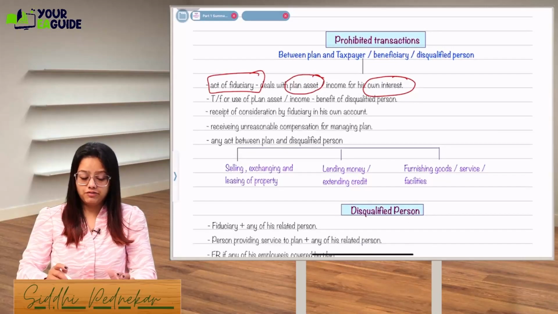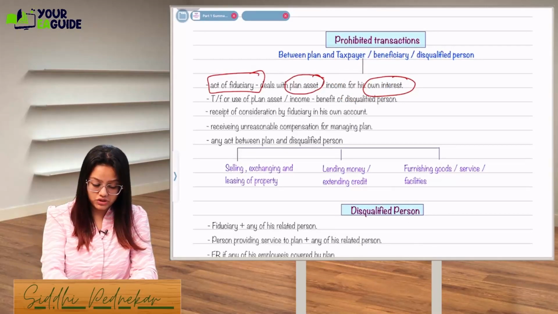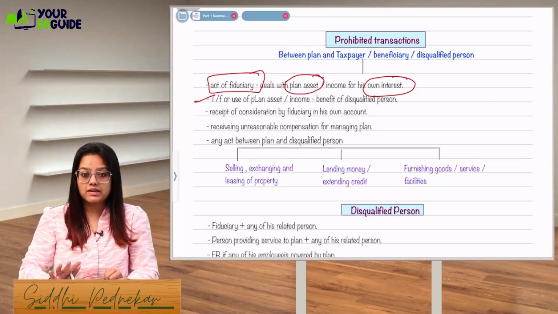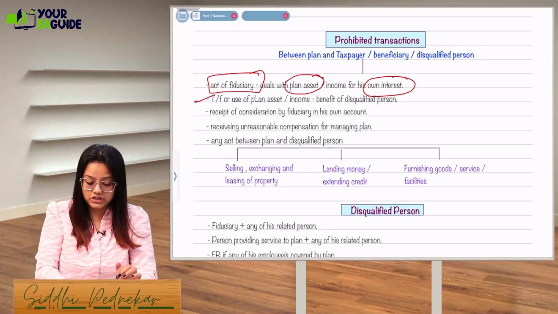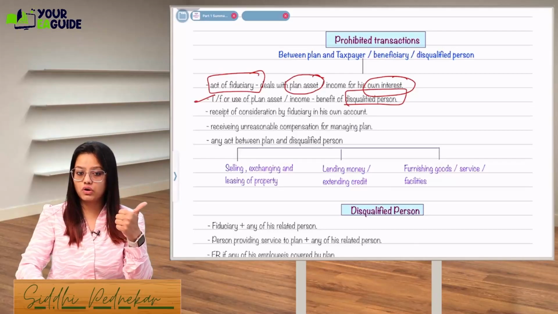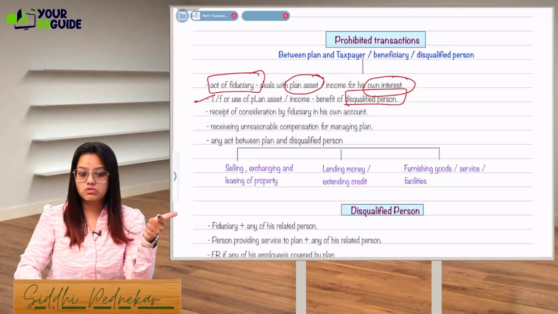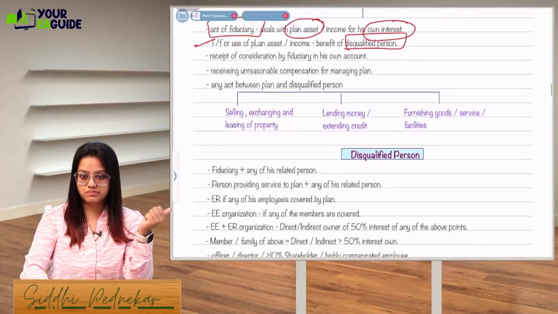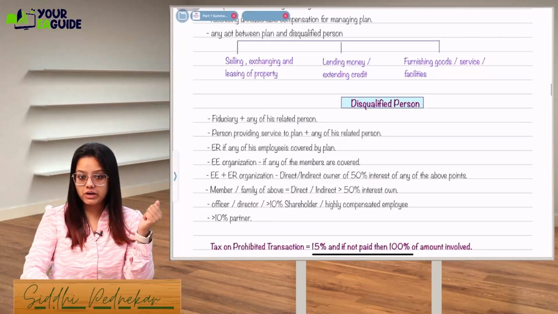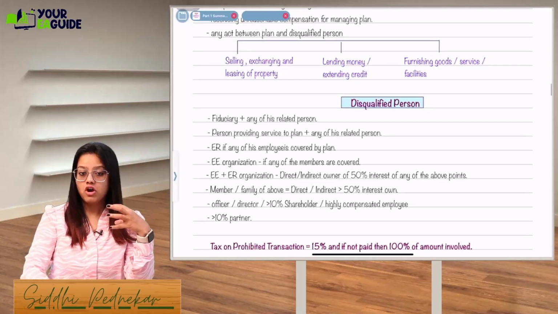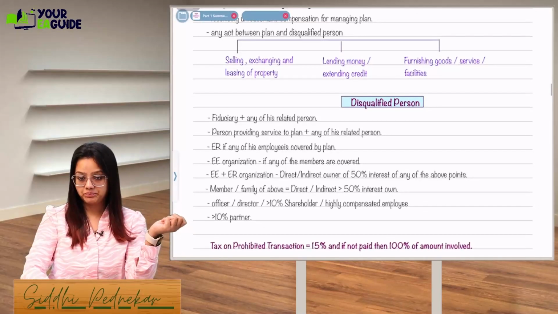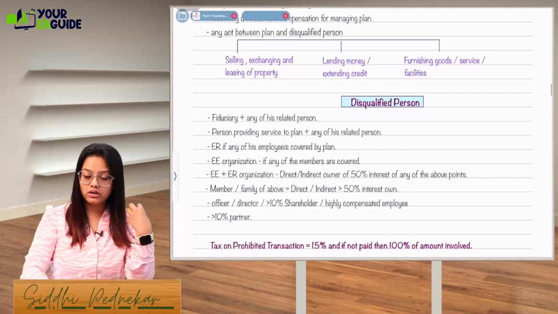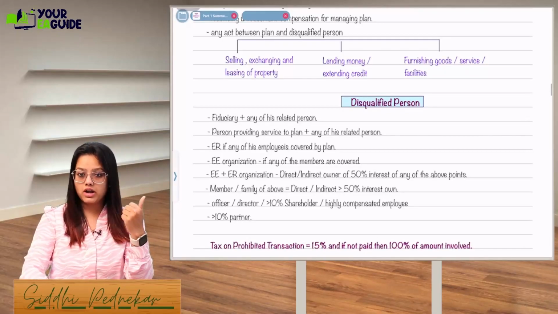If the taxpayer or fiduciary, T or F meaning taxpayer or fiduciary, uses the plan asset or income for the benefit of a disqualified person, either for their own interest or for a disqualified person. We'll see what we mean by disqualified person. Here the definition is mentioned. What do you mean by disqualified person? The fiduciary himself or any of his related persons, who is handling the whole account, the fiduciary himself or all his relatives will be called disqualified persons.